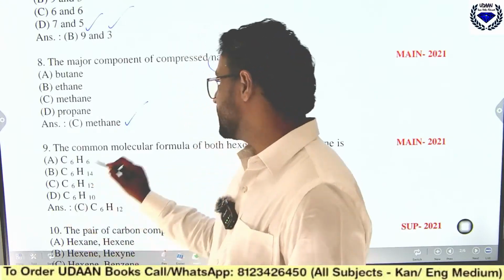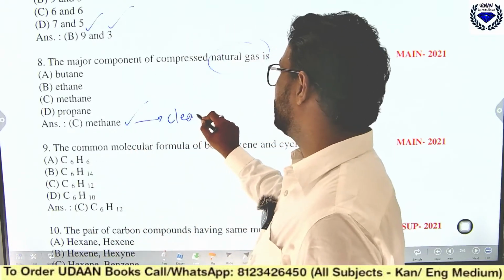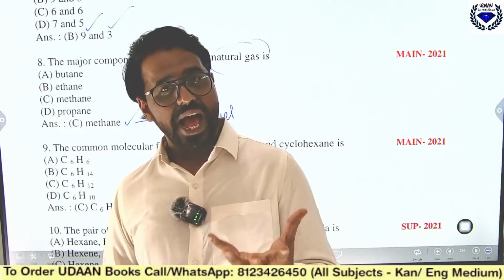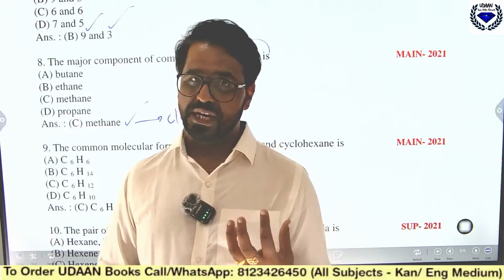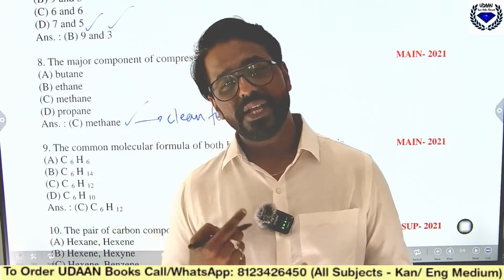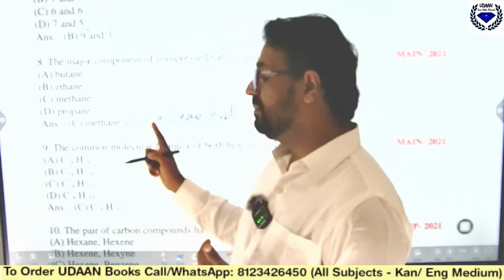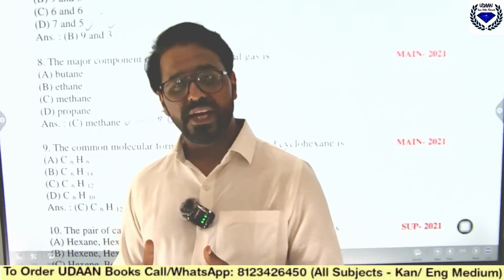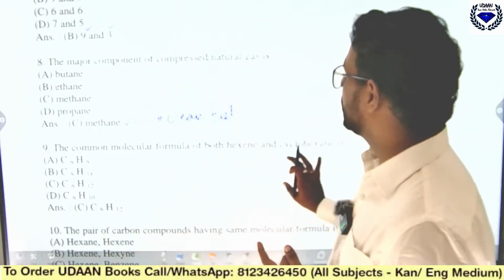See, methane is a very clean fuel. It does not give any kind of ash or smoke while burning. It burns completely without any pollution. So that is the importance of methane. I hope you got why methane is used in CNG, compressed natural gas.